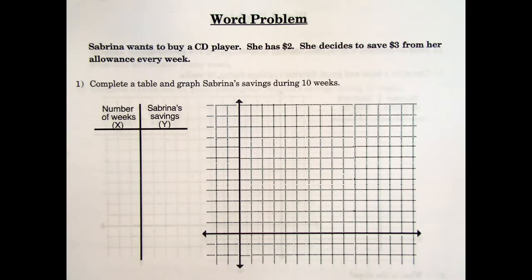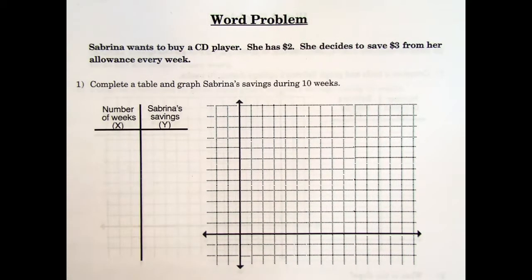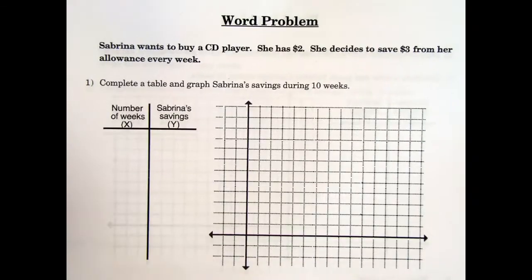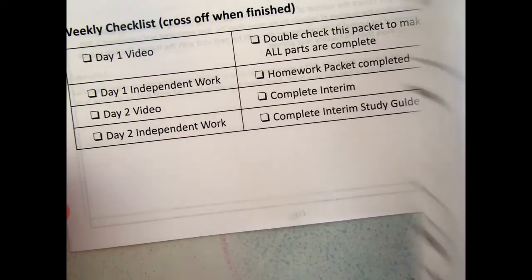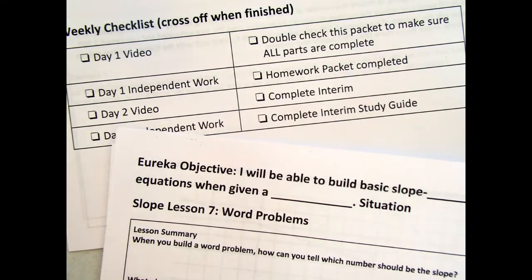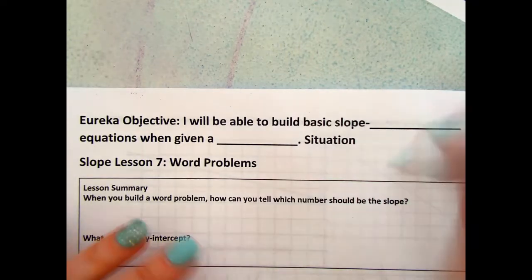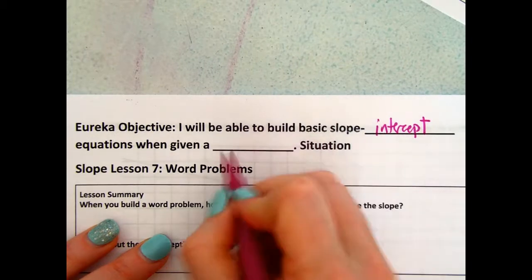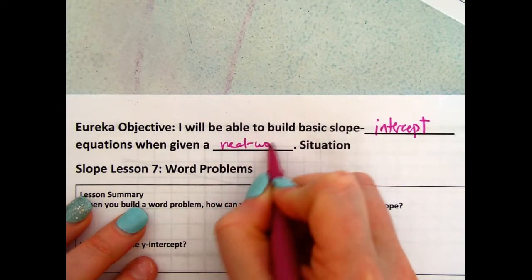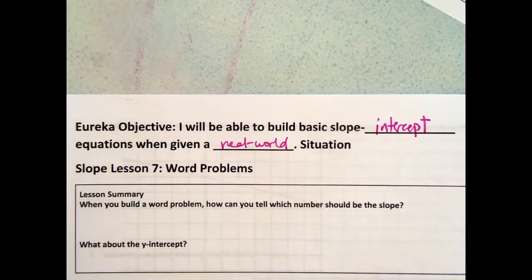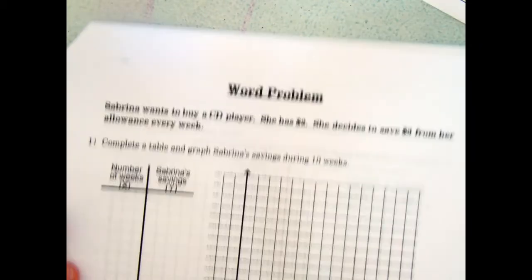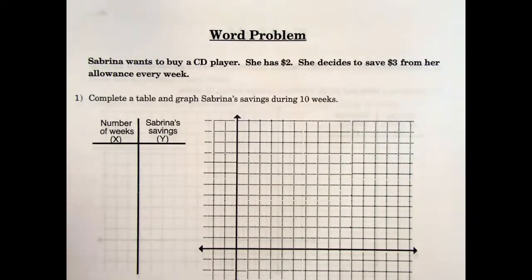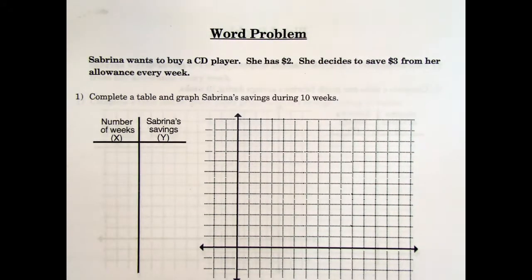Good morning. Here is your objective for the day: you are going to be able to build a basic slope-intercept equation when given a real world situation. If yours doesn't look exactly like this, that's fine. This should look the same though. So we're going to be dealing with word problems and turning word problems into our slope-intercept equations.